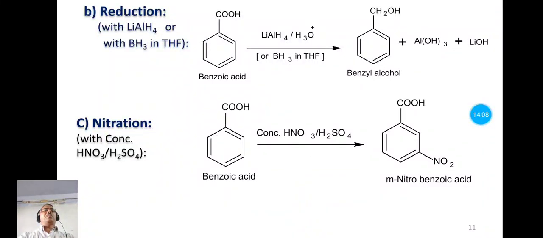Nitration means the replacement of hydrogen atoms by a nitro group. So when benzoic acid is treated with the nitrating mixture, that is the mixture of concentrated nitric acid and concentrated sulfuric acid, it is known as nitrating mixture, and the product is meta-nitrobenzoic acid. As the carboxyl group is electron withdrawing, it is a meta directing group. So here the nitro group gets attached at this meta position. So we have the product meta-nitrobenzoic acid.